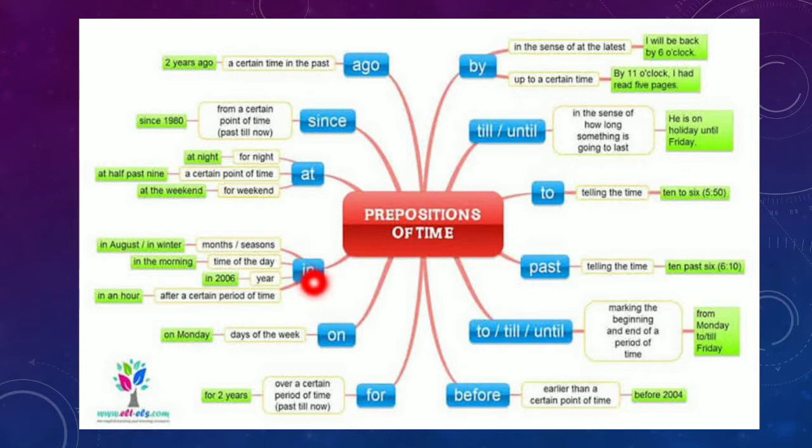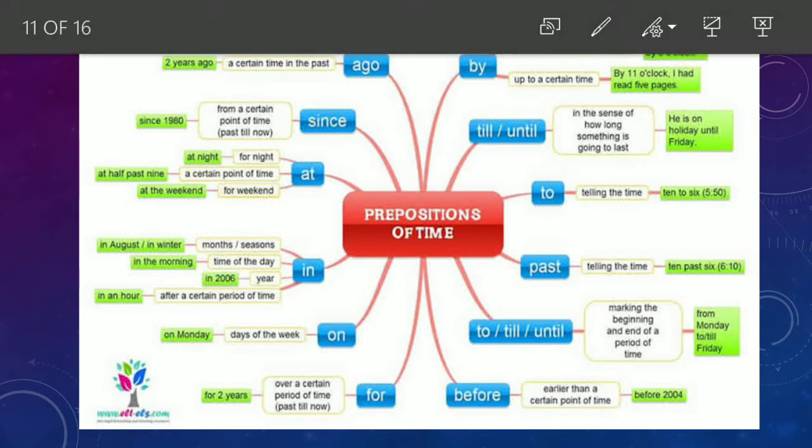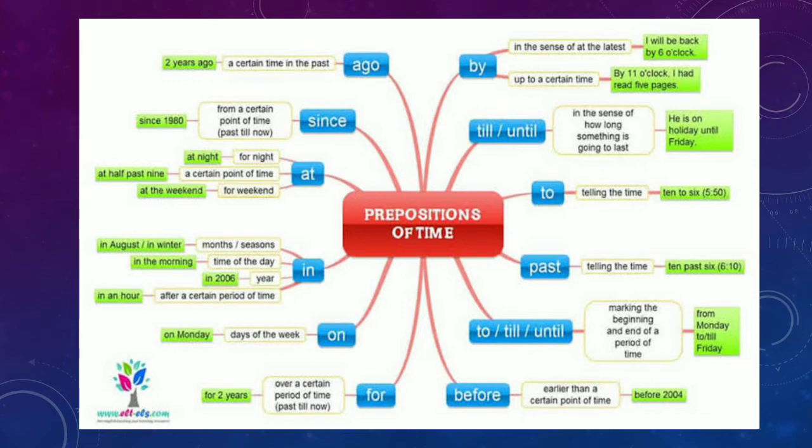In August, in winters, for telling the months and seasons, a time of the day like in the morning, and the year, in 2006, and after a certain period of time. If we are talking about clock time, we use at, but if we are talking about the calendar, then we use in, like August, year, in an hour, right? On, before weeks, days, weekdays, like Monday, Tuesday, on. Or if we are talking about a specific date, like the 26th of August, then on the 26th of August, right?